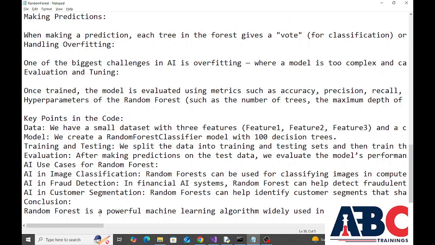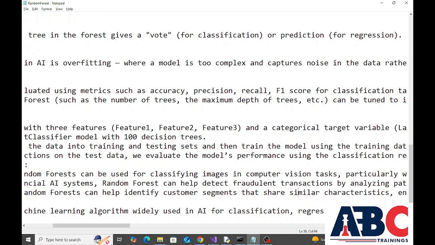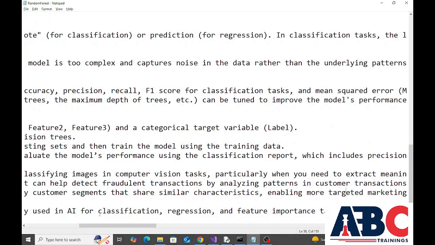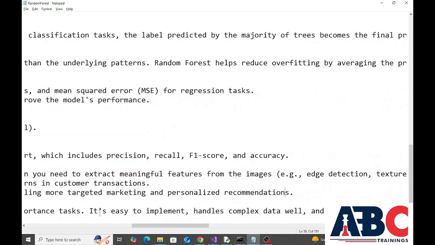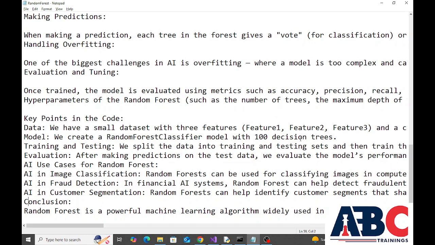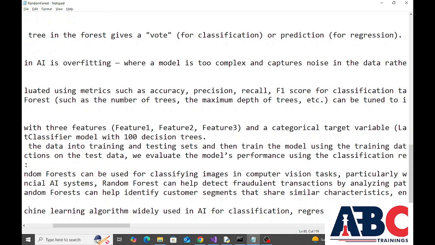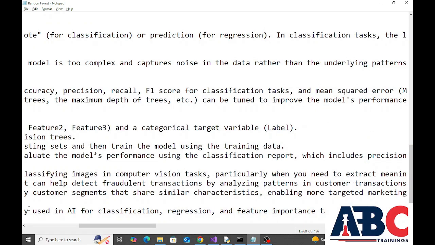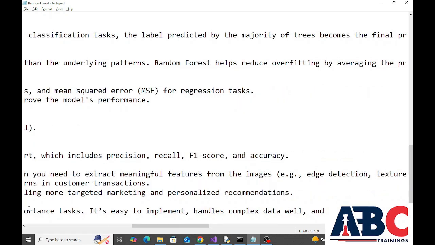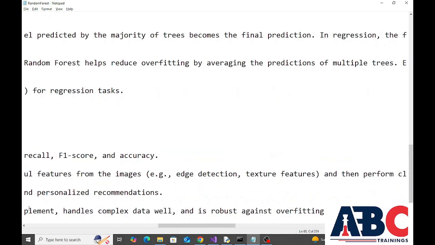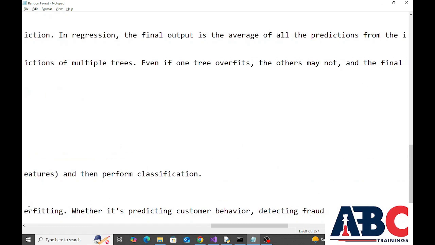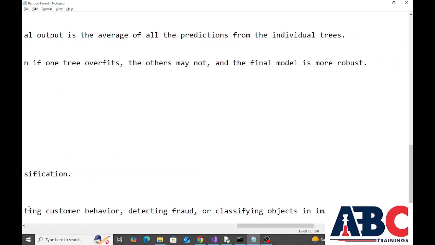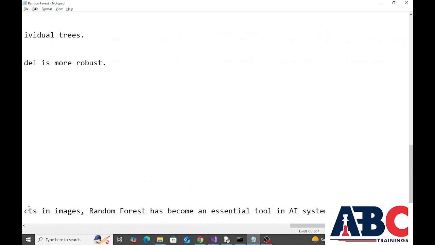Third point is AI in customer segmentation. Random forests can help identify customer segments that share similar characteristics, enabling more targeted marketing and personalized recommendations. So, lastly, I would like to conclude by saying that random forest is a powerful machine learning algorithm widely used in AI for classification, regression, and feature importance tasks. It's easy to implement, handles complex data well, and is robust against overfitting. Whether it's predicting customer behavior, detecting fraud, or classifying objects in images, random forest has become an essential tool in AI systems.